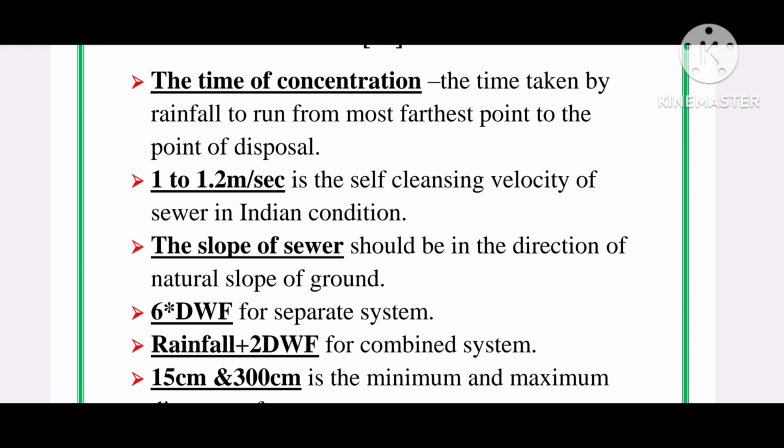The slope of sewer should be in the direction of natural slope of ground. Design discharge is 6 times dry weather flow for separate system, and rainfall plus 2 times dry weather flow for combined system.